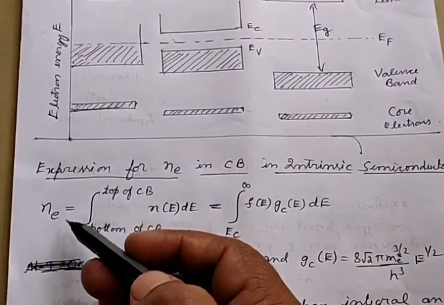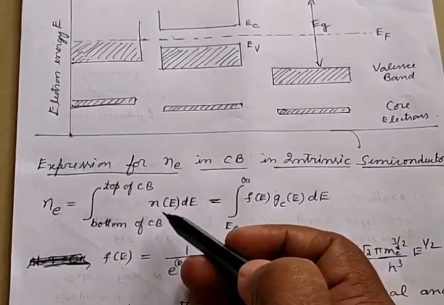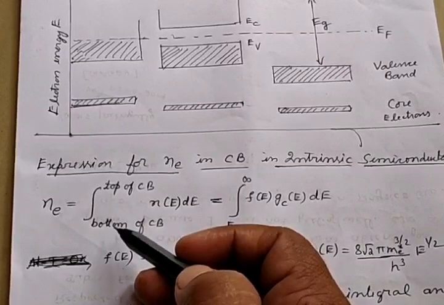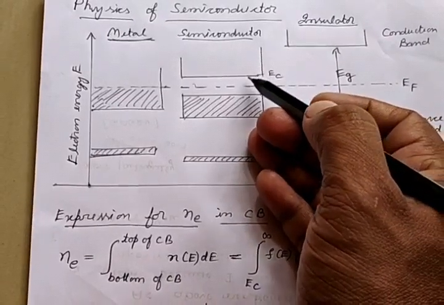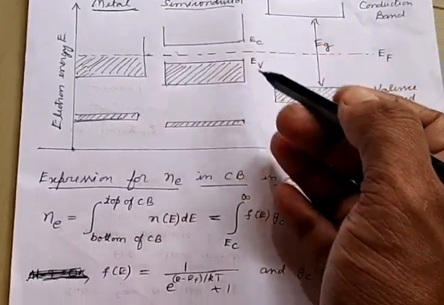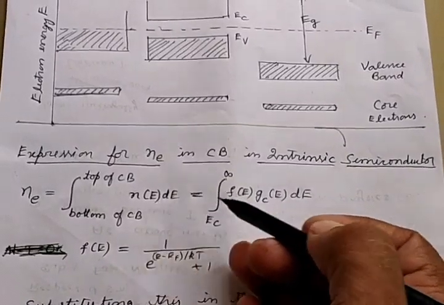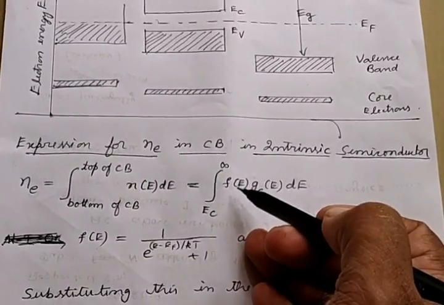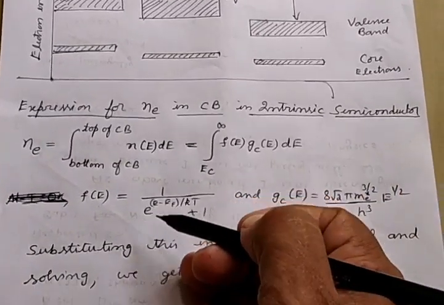For that we have to do it mathematically like this, that is integral of n of E dE. So let's use the n of E dE function of Fermi-Dirac statistics. We have to take the integral from the bottom of conduction band to top of conduction band. That is all through this conduction band, from the bottom of conduction band Ec to the top of conduction band, which is considered as infinity. So integral from Ec to infinity of n of E is written as f of E into gc of E dE. f of E is the Fermi factor probability function, gc of E is the density of states in the conduction band, and it is given by this function here.